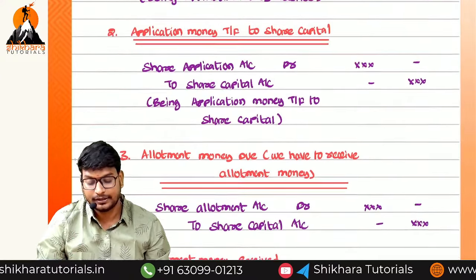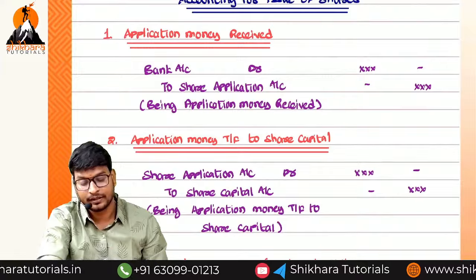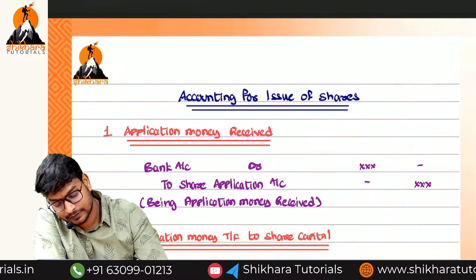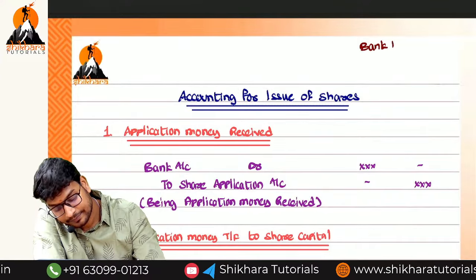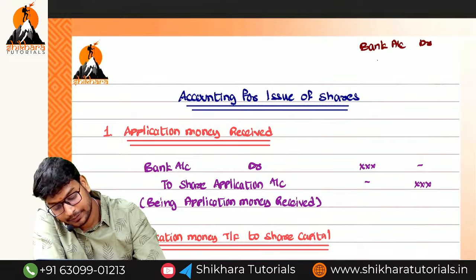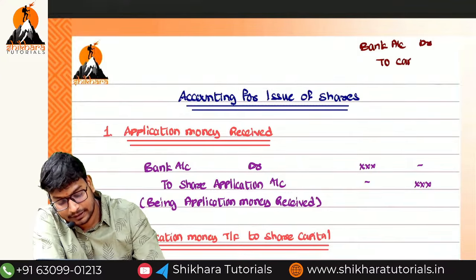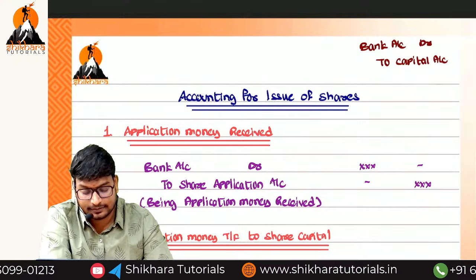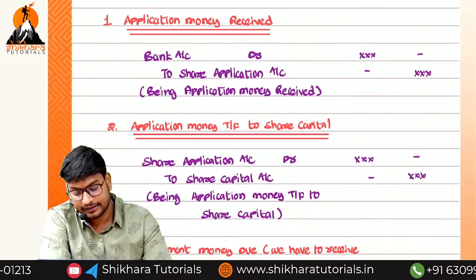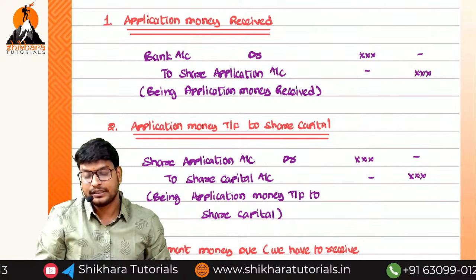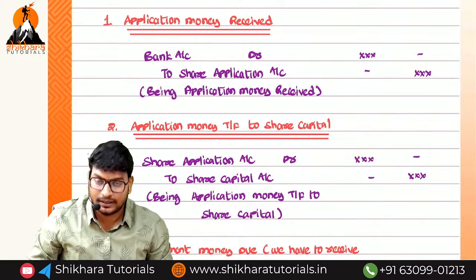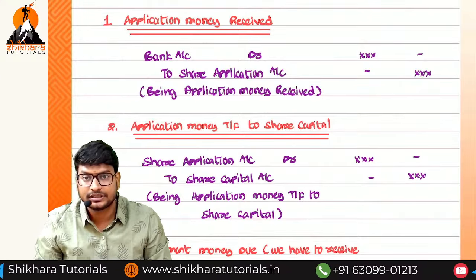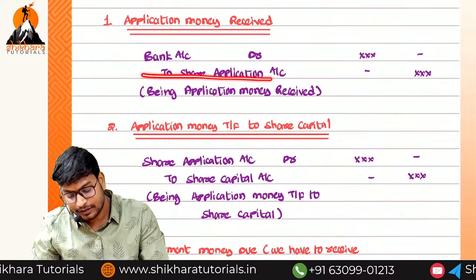So observe the scenario of 1 and 2 first. What is the actual capital receipt entry? Bank account debited to capital account. Yes or no? So this is the actual entry. We have to write like this. Observe the first two entries. First we write bank account debited to application money, and share application account debited to share capital. We can strike off these two.